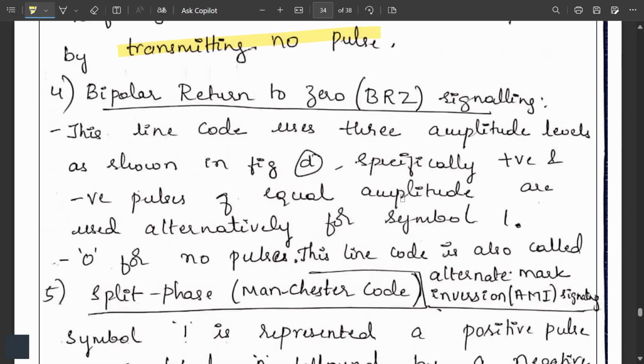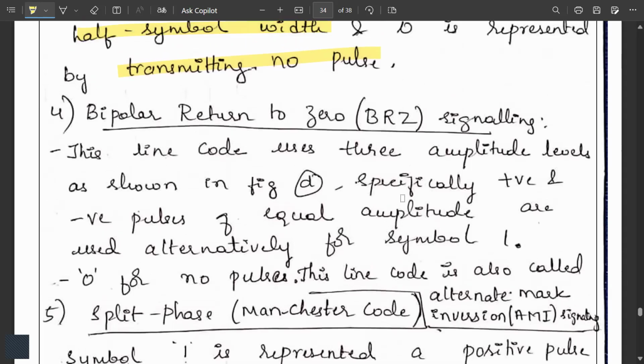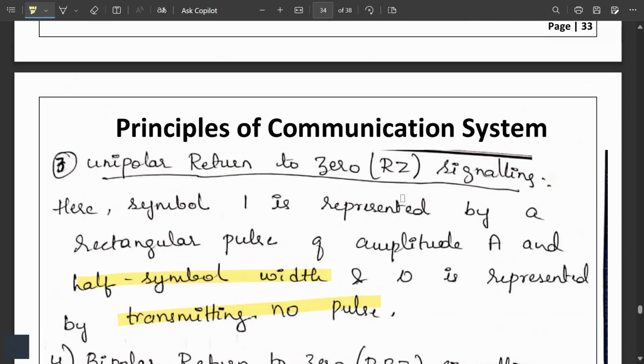Next is bipolar return to 0, that is BRZ signaling. This line code uses 3 amplitude levels. That is, positive and negative of equal amplitude, alternately for the symbol 1, and no pulses for the symbol 0. The line code is called alternate mark inversion, you can say AMI signaling.